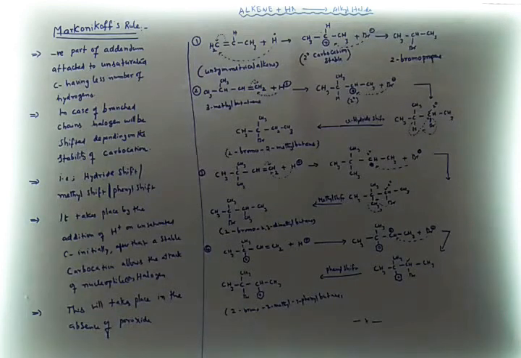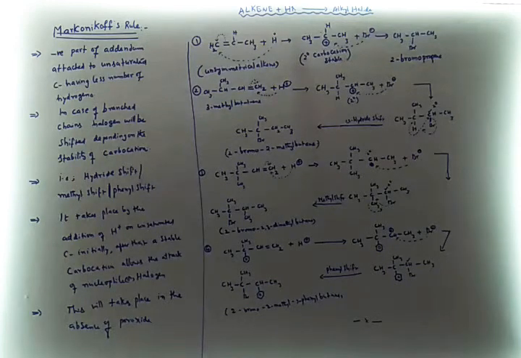It's the negative part of the addendum, which means whatever hydrogen acid we are adding to the alkene in this reaction, that addendum attaches to the unsaturated carbon having fewer hydrogens. So the negative part of the hydrogen acid is nothing but the halide ion. That will attack the carbon which has fewer hydrogens in the unsaturation. This is the theme of the Markovnikov rule.